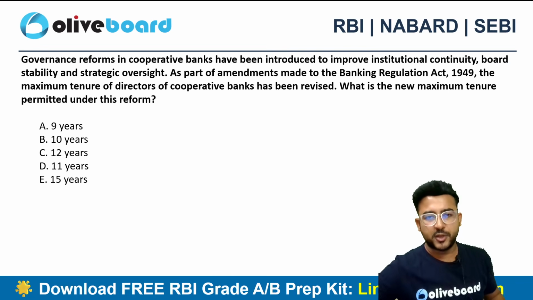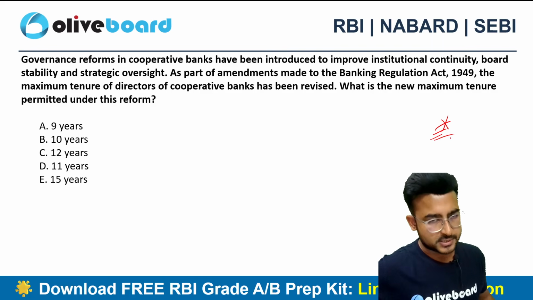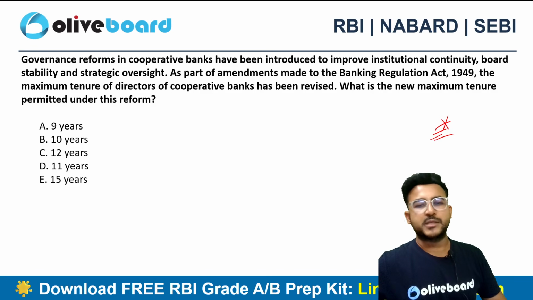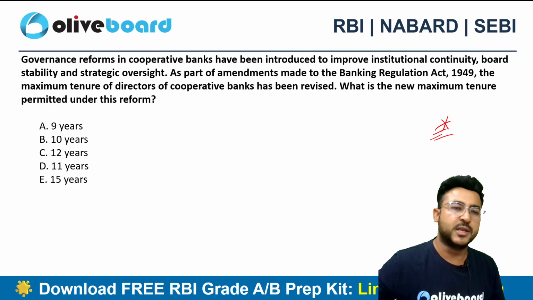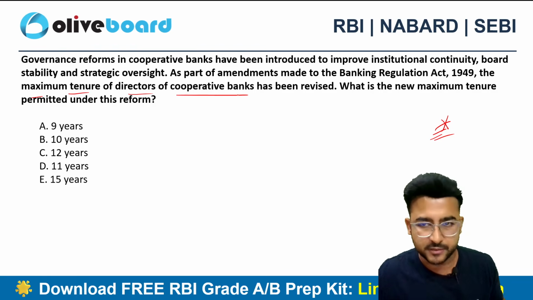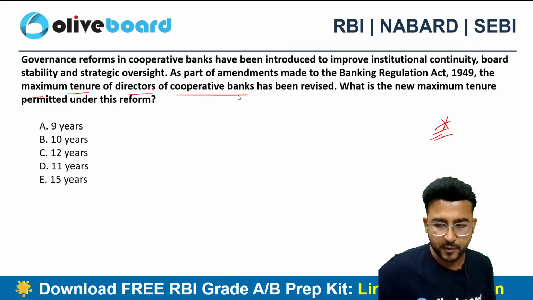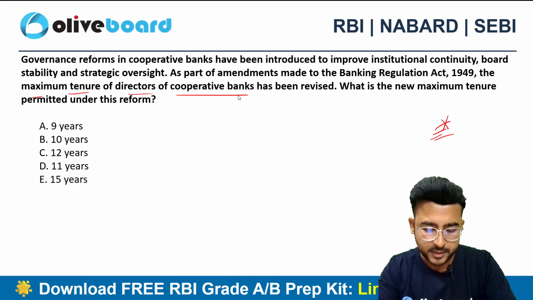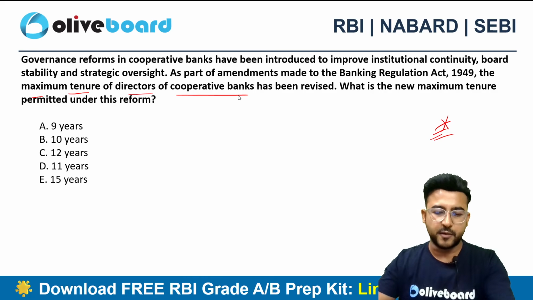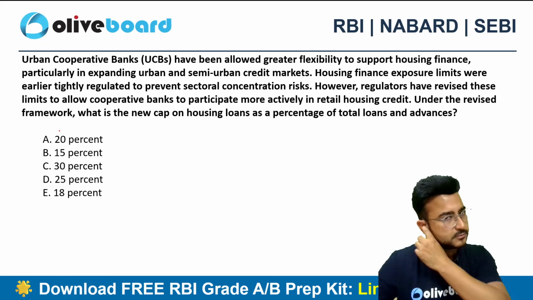Governance reform in the cooperative banks has been introduced to improve institutional continuity, board stability and strategic oversight. This is going to be important. As part of the amendment made to the Banking Regulation Act 1949, the maximum tenure of directors of the cooperative banks has been revised. What is the new maximum tenure permitted under this particular reform? The new maximum tenure permitted is option B, 10 years. Okay, it is 10 years.